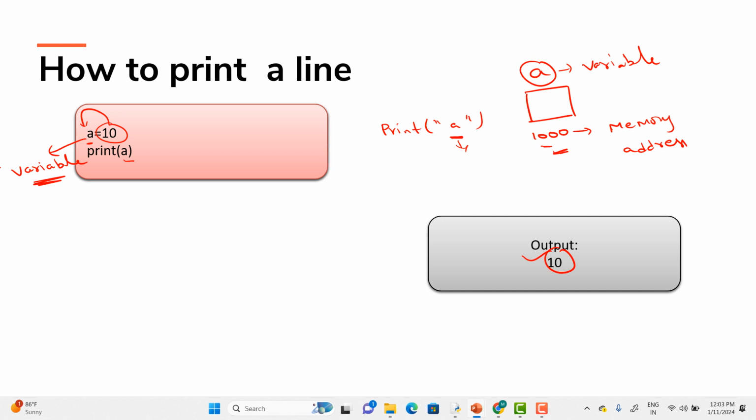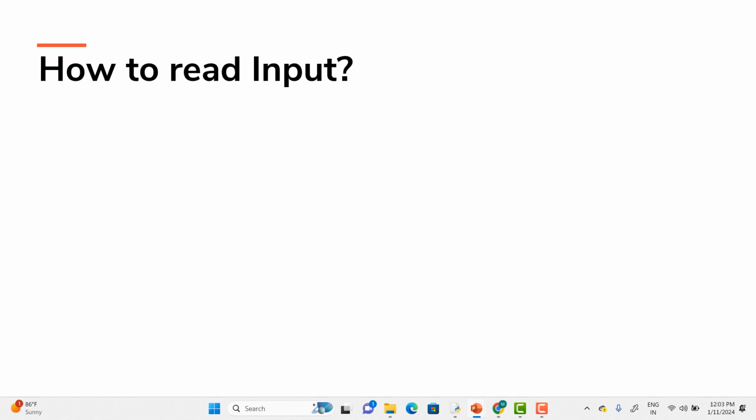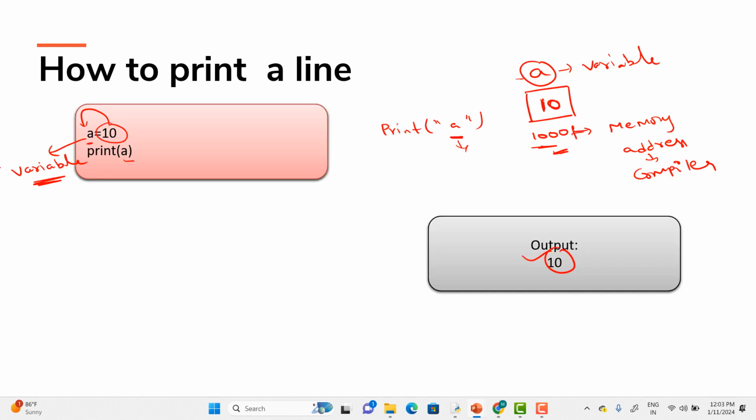So A equals 10 means the value 10 will be stored inside the memory with some address, something like 1000F. Some memory address will be completely taken care of by the compiler, or basically we can say the machine. For remembering that value, we'll be using the variable. Basically this variable name is used for storing the value inside it. So A equals 10 will be printed as your output. This is what we have covered: the data types and how to print statements.